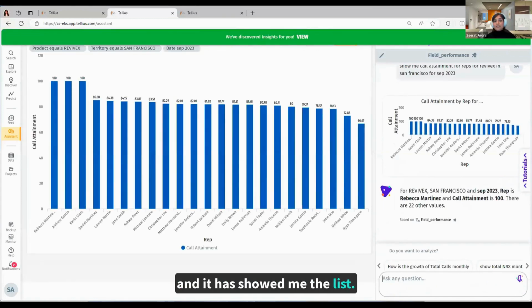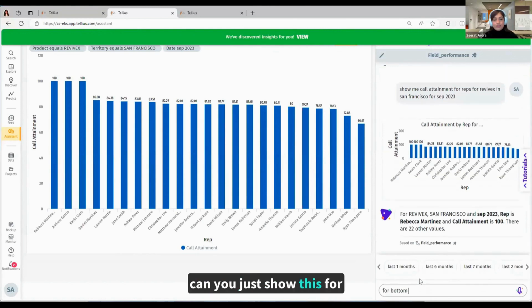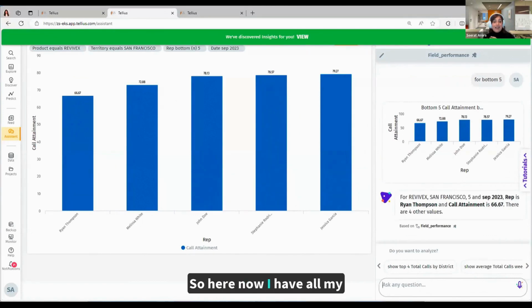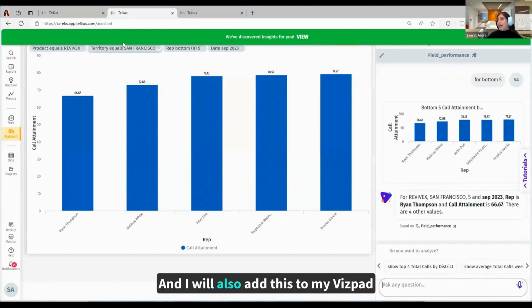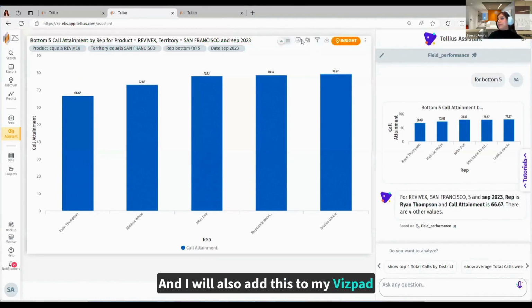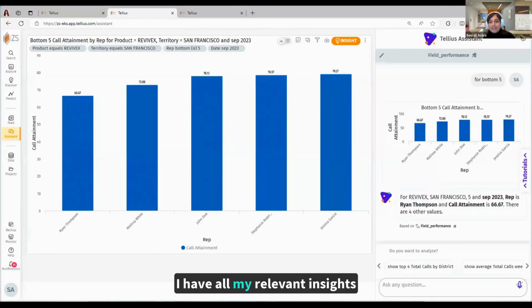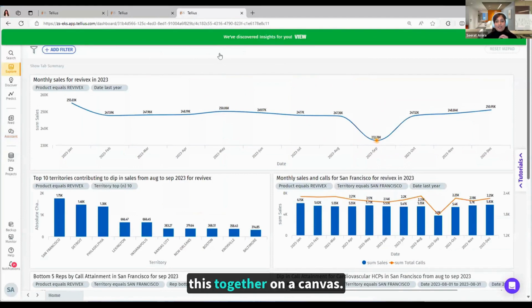And it has shown me the list, but maybe let's just focus on the bottom performers. So let me ask a follow-up. Hey, can you just show this for bottom 5? Not all. So here, now I have all my relevant insights, and I will also add this to my Wizpad here. I have all my relevant insights and I am able to quickly put this together on a canvas.